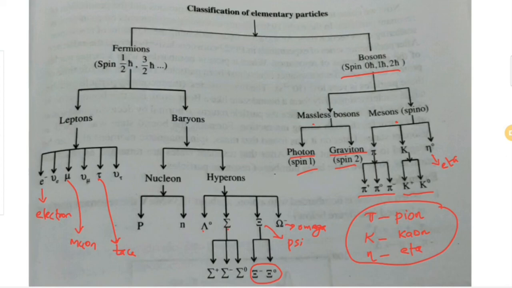So, classification based on spin: fermions and bosons. Fermions are divided into leptons and baryons. In the lepton family we have 6 members, and in the baryon family we have nucleon and hyperon. Nucleon can again be divided into proton and neutron. Hyperon can be divided into 4 other members. In that also we have further split ups. Similarly in the case of bosons.